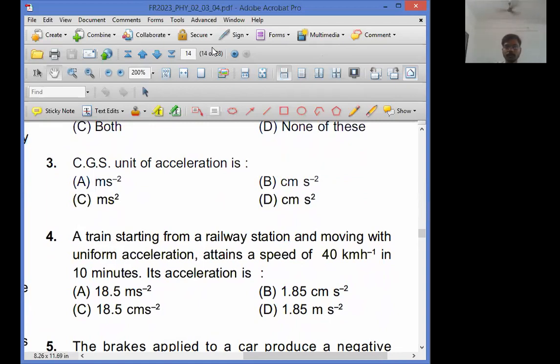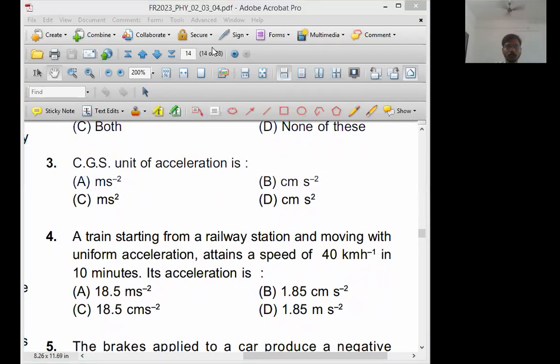Yes, all of you are giving the correct answer. Okay, it means you know what is CGS unit. Let us discuss that once again.